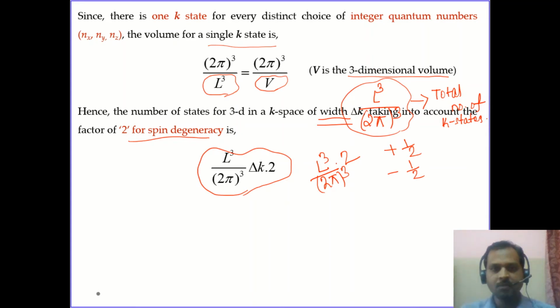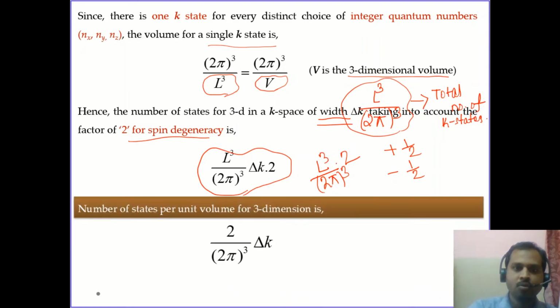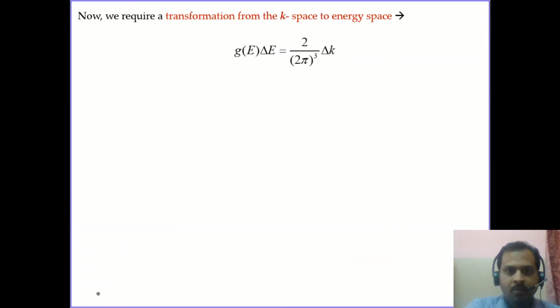So what will be the density of states? It is the number of states per unit volume. This is the total number of states in the volume L cube. So the density of states can be written as 2 by 2 pi whole cube into del k, simply divided by this volume term. But one problem is that this del k has to be written in the form of the energy. So we need a transformation from this k space to this energy space.